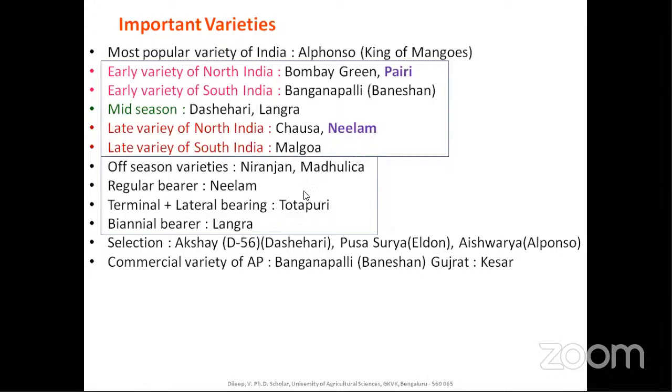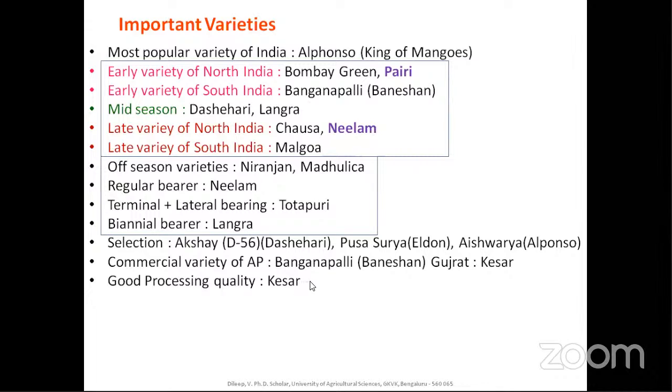The commercial variety of Andhra Pradesh includes Banganapalli, also called Banishan, and the commercial variety of Gujarat is Kesar. A good variety with good processing quality is Kesar because it has very good carotene content and a comparatively very orange fleshed pulp.